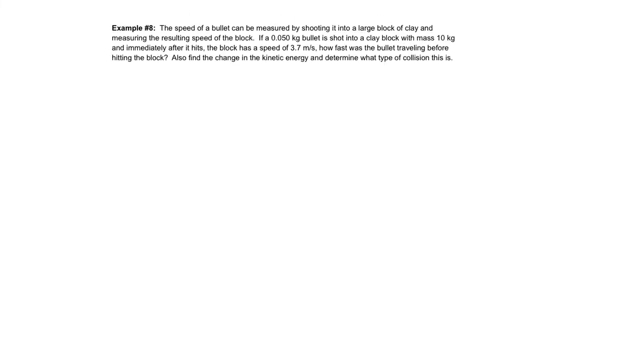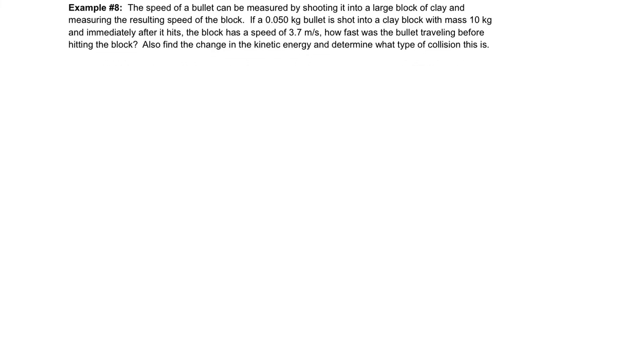So here we go. This time, the speed of a bullet can be measured by shooting it into a large block of clay and measuring the resulting speed of the block. Okay, so we've got a bullet being shot into a block. So here's bullet, here's block. Afterwards, the bullet and the block move along together. So this is before, this is after. Now, hopefully you're recognizing this is a collision, so we're going to make a table for our momentum.